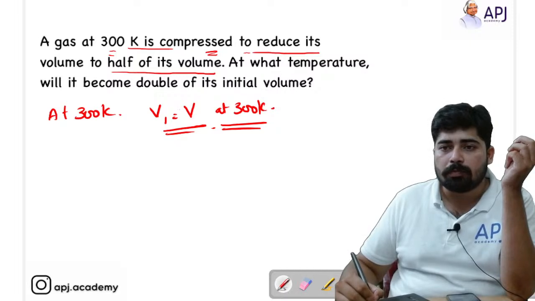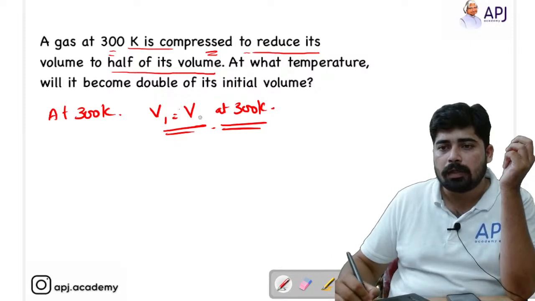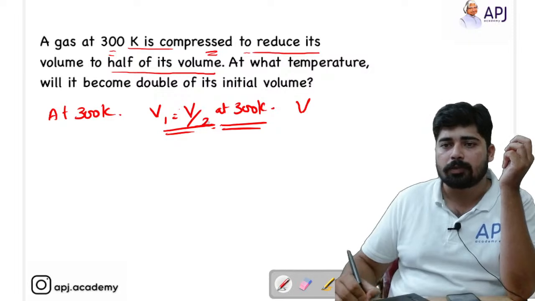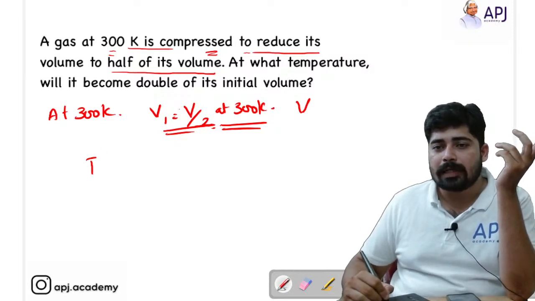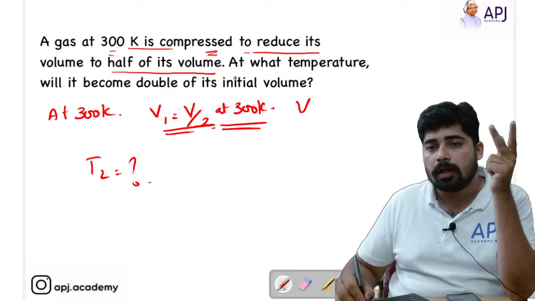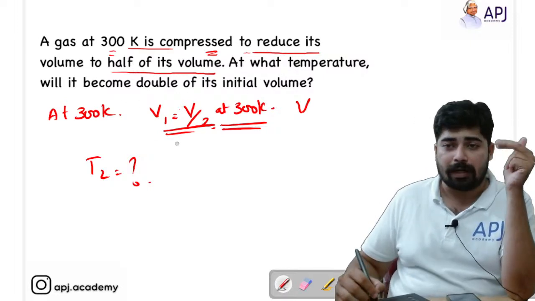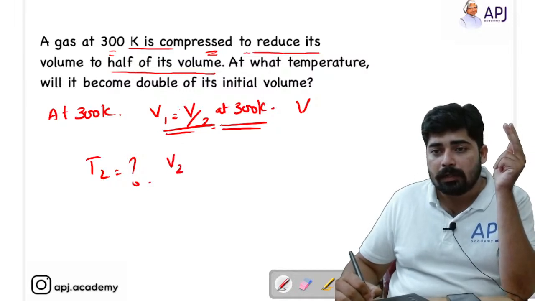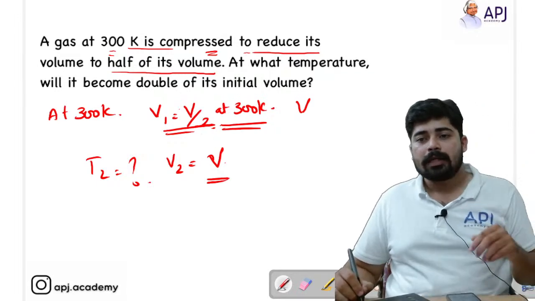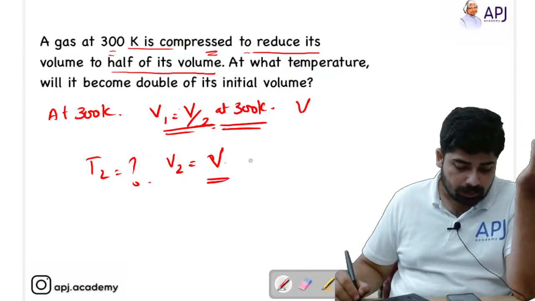It's not V, it should be V1 is equal to half of its volume. That means the initial volume, let's take it as V, so now V1 is equal to V by 2. Now you have to find out T2, the temperature at which it will become double of its initial value. Double of its initial value means the initial value is V by 2 and the final value should be V.